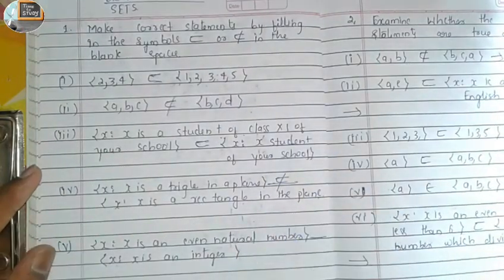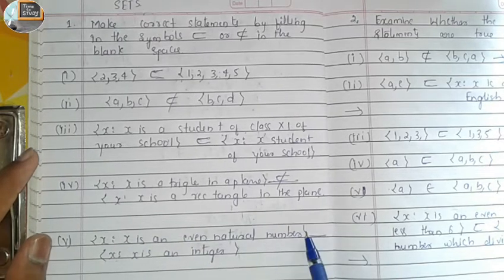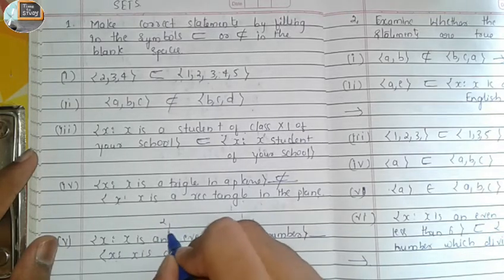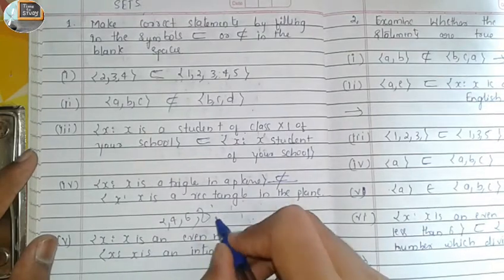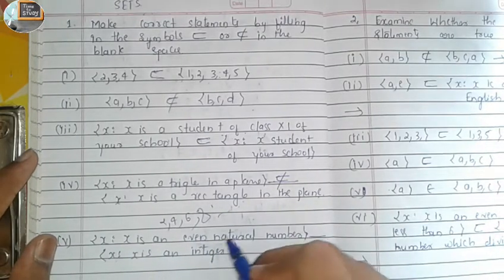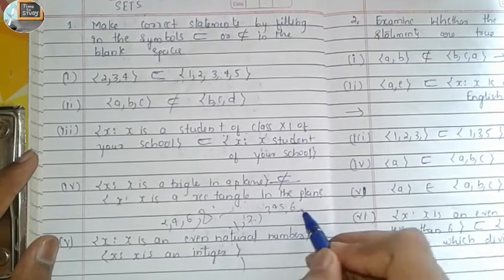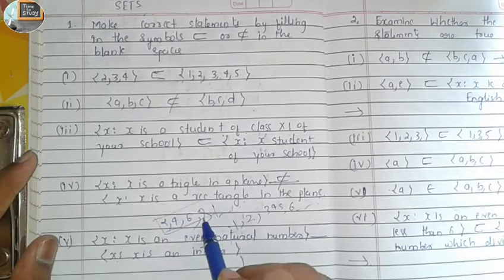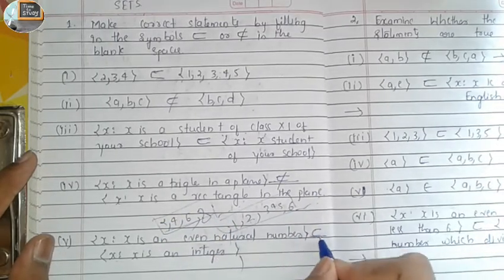Fifth question: x such that x is an even natural number. Is it a subset of x such that x is an integer? Here even numbers are 2, 4, 6, 8 and so on. Here integers are 1, 2, 3, 4, 5, 6 and so on. It means the even numbers are also present in the integers. It means it is a subset.